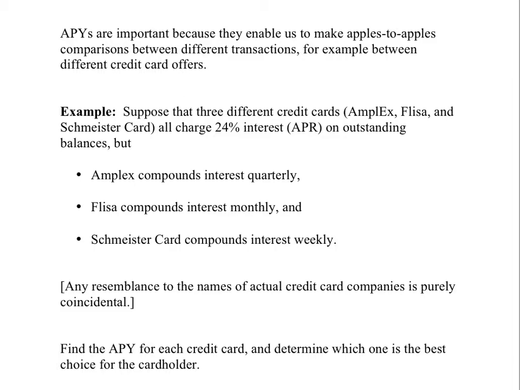Here's an example. Suppose that 3 different credit cards, Amplex, Fleesa, and Schmeister card, all charge 24% interest, that's APR, on outstanding balances. But Amplex, which amplifies your debt, compounds interest quarterly, Fleesa, because they fleece you, compounds interest monthly, and Schmeister card, because they're a bunch of Schmeisters, compounds interest weekly. Any resemblance to the names of actual credit card companies is purely coincidental. The task to compare these offers is to find the APY for each credit card and use the APY to make an apples-to-apples comparison and determine which one is the best choice for the cardholder.